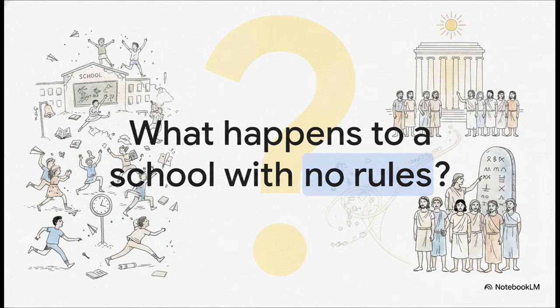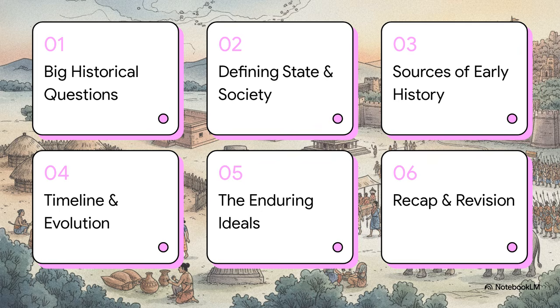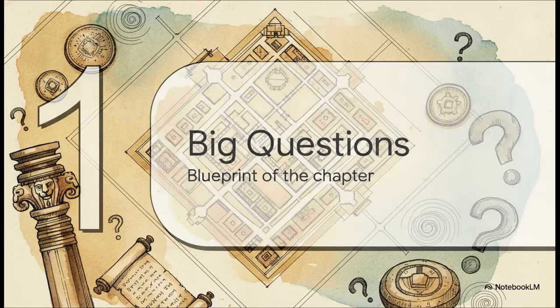Here is our game plan for today's explainer. We're hitting the big historical questions first, then defining state and society, looking at our sources of early history, tracing the timeline and evolution, exploring some enduring ideals, and finally, we'll wrap up with a quick recap and some revision questions. All right, let's jump right into Section 1, the big historical questions.